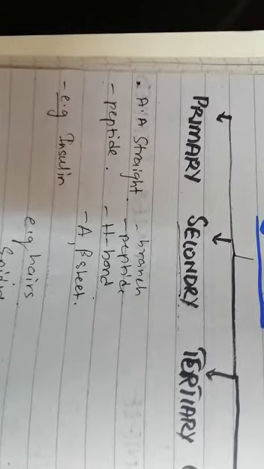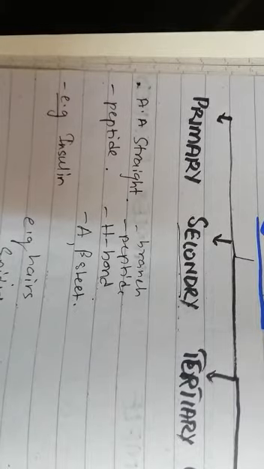Now coming to the tertiary structure, it is a three-dimensional structure of protein. For example, if I show you the primary structure, just take an example where the nitrogen bond is combined with the carboxyl group, then the nitrogen bond, then the carboxyl group. So this is a straight structure going on.